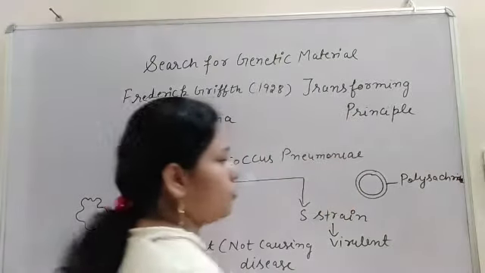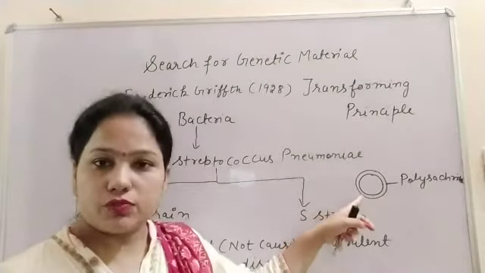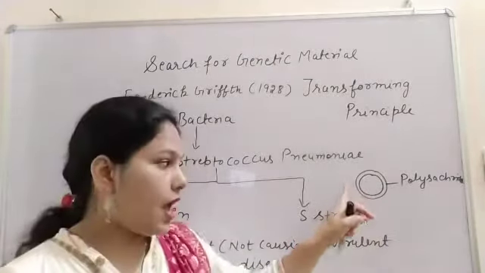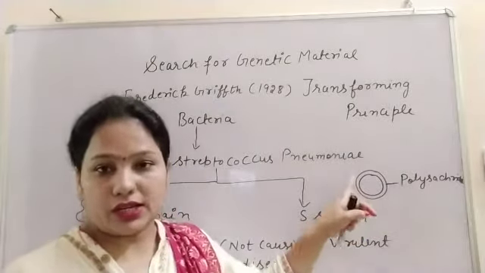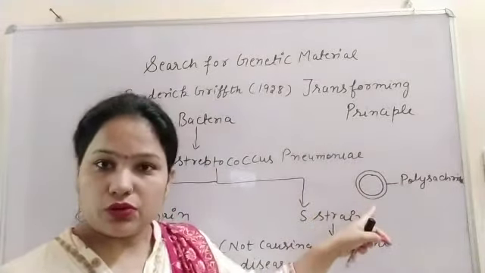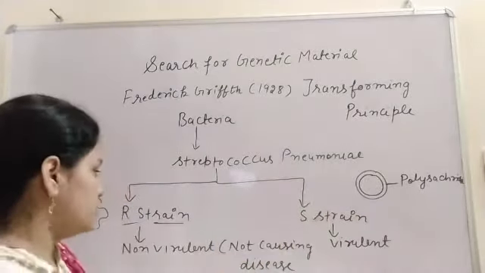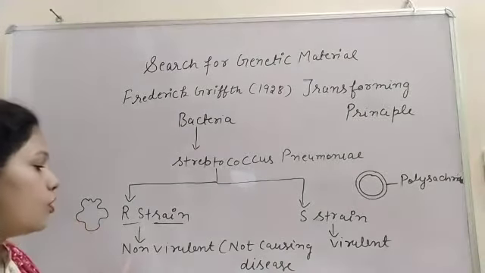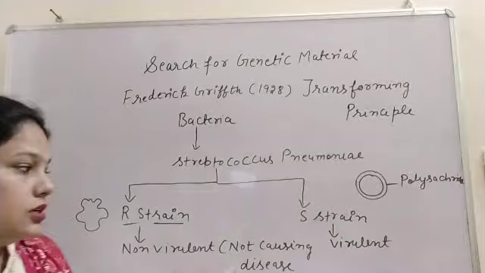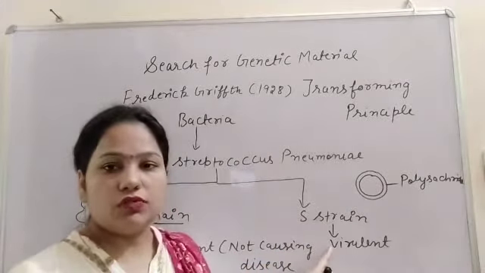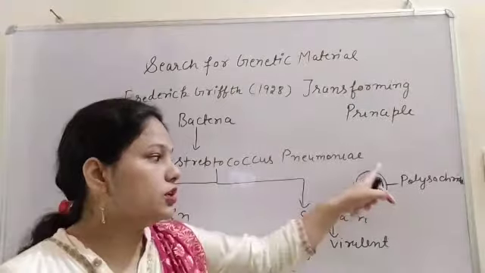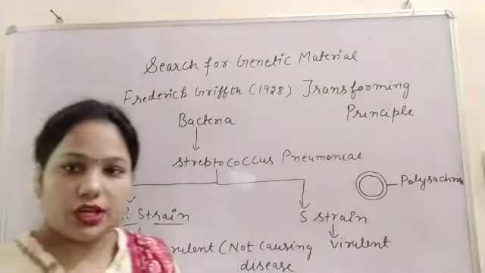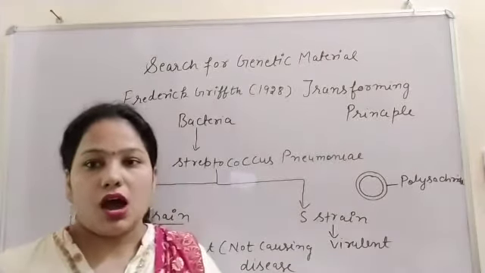Polysaccharide means complex carbohydrate, and due to the presence of this polysaccharide, these colonies look smooth, and that polysaccharide covering protects it from antibiotics, so it causes the disease. So there are two strains: the R strain, the rough strain, which is non-virulent, not causing disease, and the S strain, which is virulent and has a smooth outer layer made up of polysaccharide.